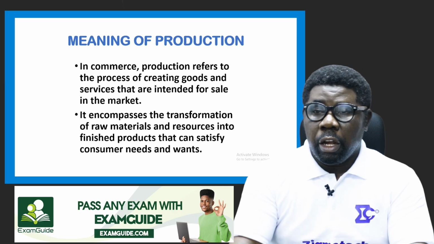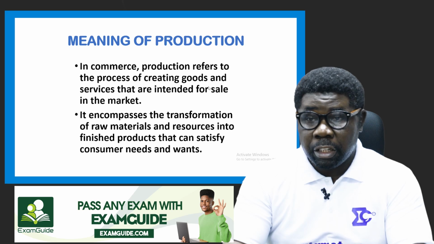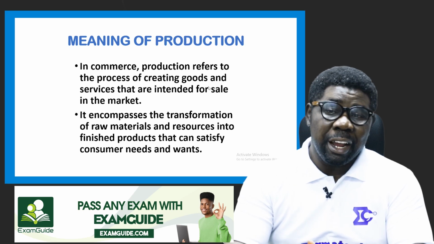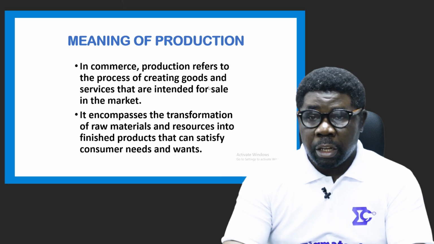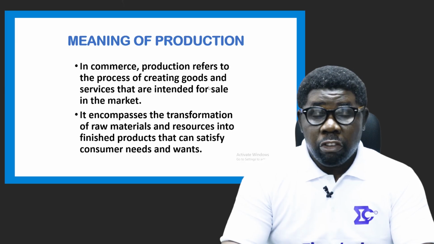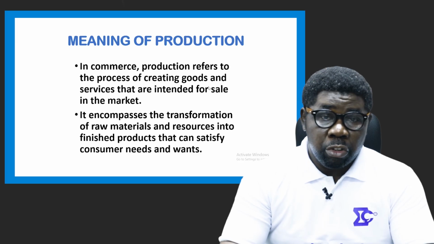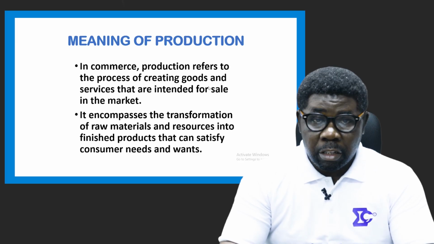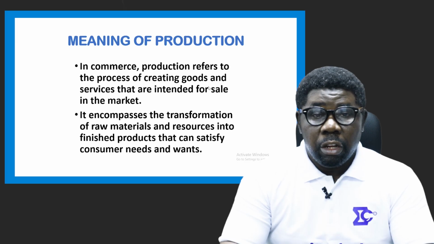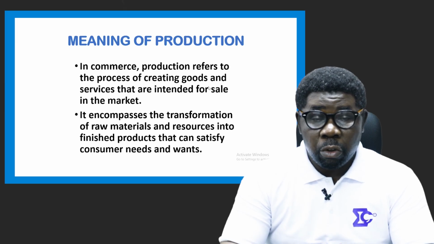So in commerce, production refers to the process of creating goods and services that are intended for sales in the market. The process of creating goods and services that are meant to be sold, because commerce involves what? Trade, and to trade I have to sell and buy, or buy and sell. That is a simple analysis of commerce: buying and selling, that is moving goods and services from one place to another to the final consumer. As you're buying and selling, that takes place as well.